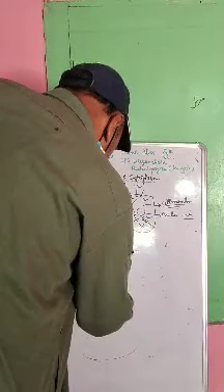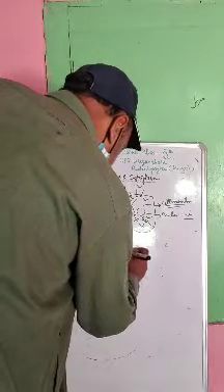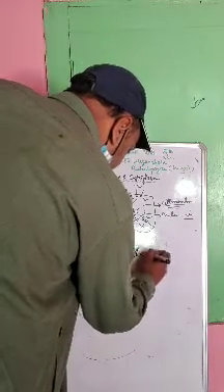It is the place where metabolic activities take place.